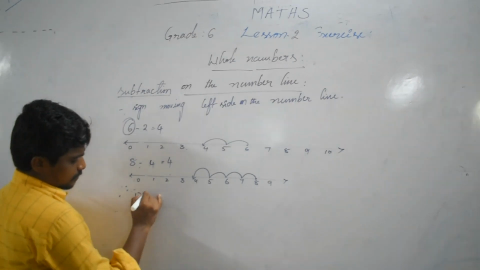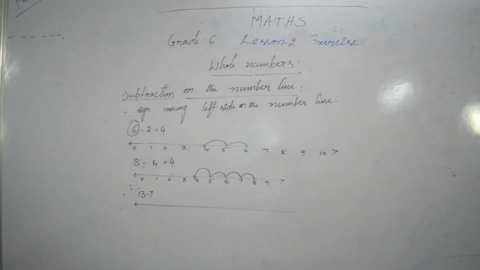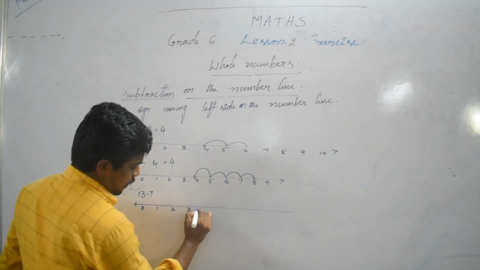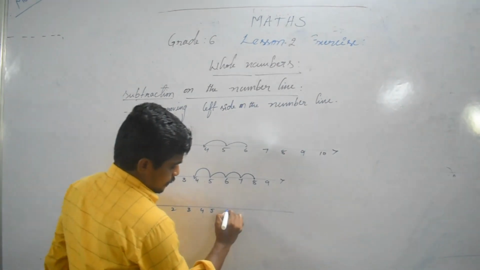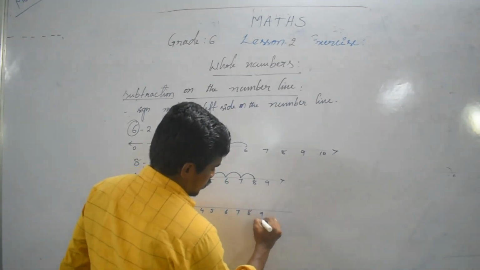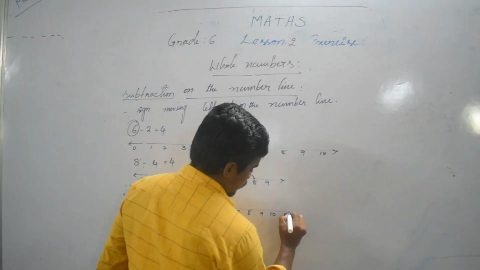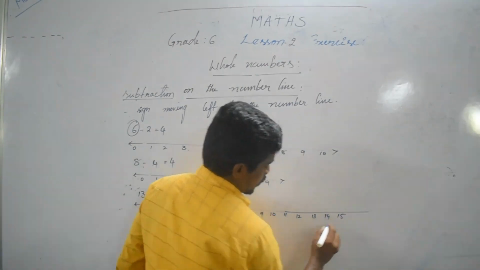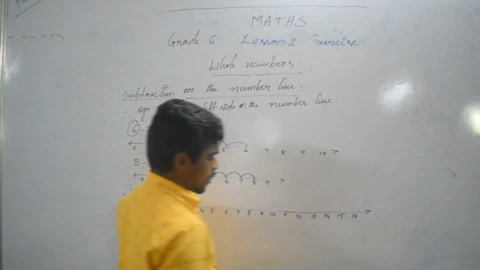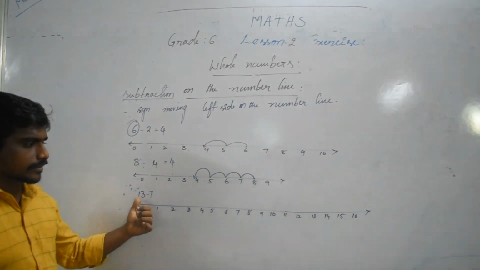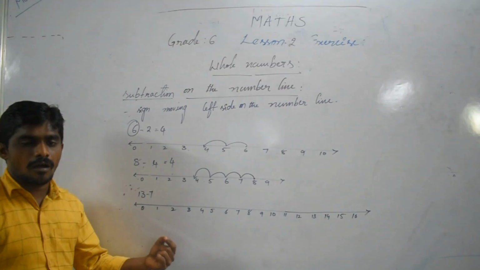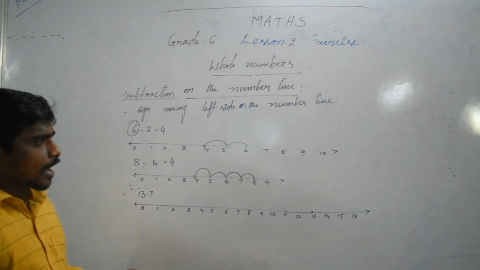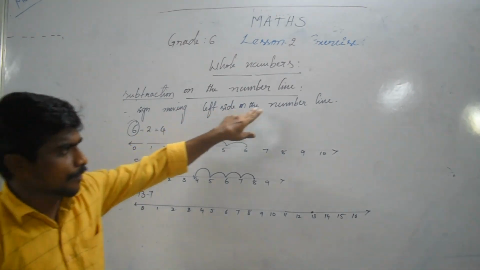13 minus 7. 13 minus 7, 0, 1, 2, 3, 4, 5, 6, 7, 8, 9, 10, 11, 12, 13, 14, 15, 16. So here the first number is 13. Identify 13 on the number line. Here the minus sign is given, so we are moving left side on the number line.